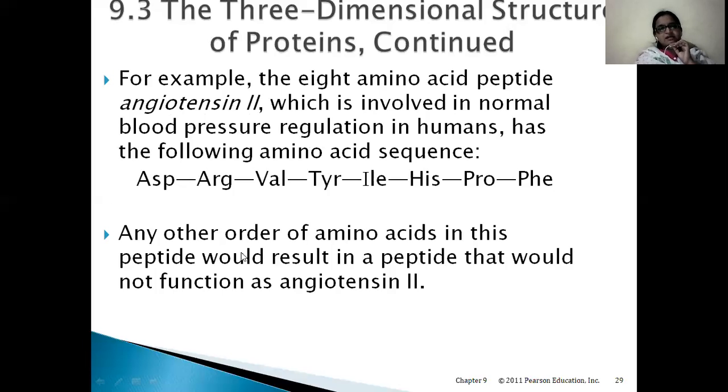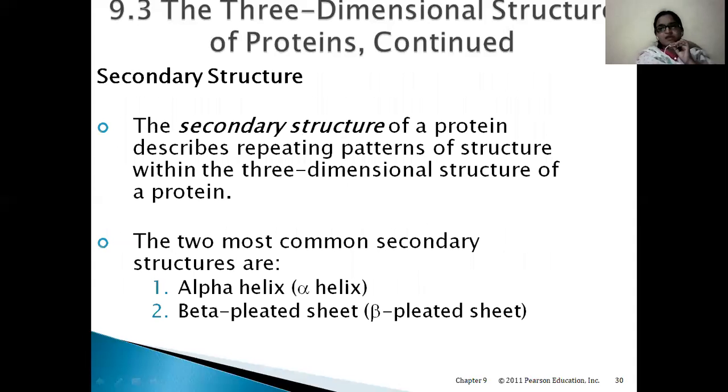Any other order of amino acids in this peptide would result in a peptide that would not function as angiotensin 2. So even if a single amino acid is changed or removed or added, whatever be the change, the resulting protein won't be the same as a functional angiotensin, which can help in regulation of blood pressure in humans. Now, that was the primary structure, and that was the significance of the sequence of amino acids. Now coming to the second level, that is secondary structure.